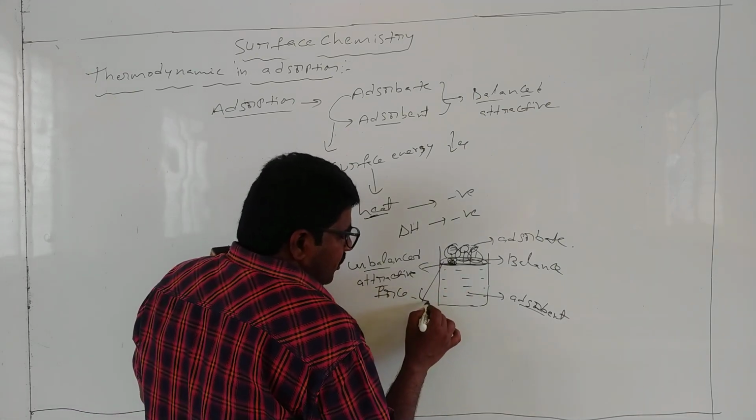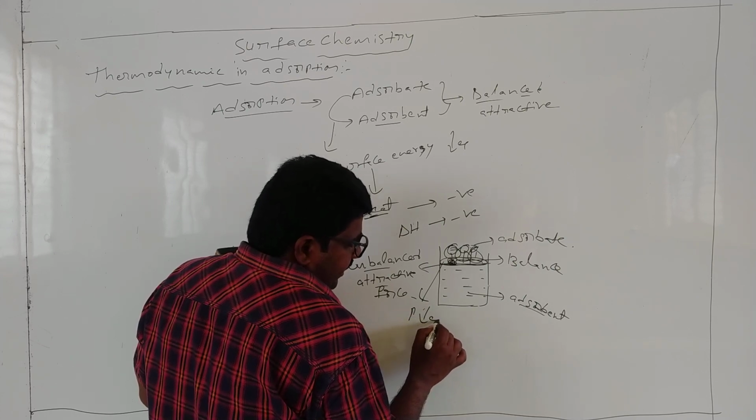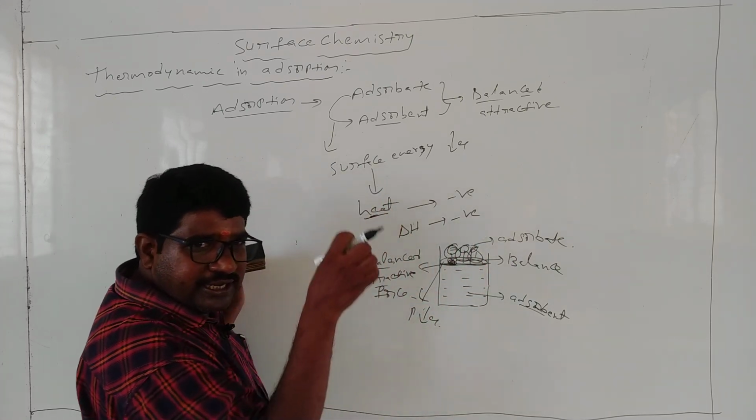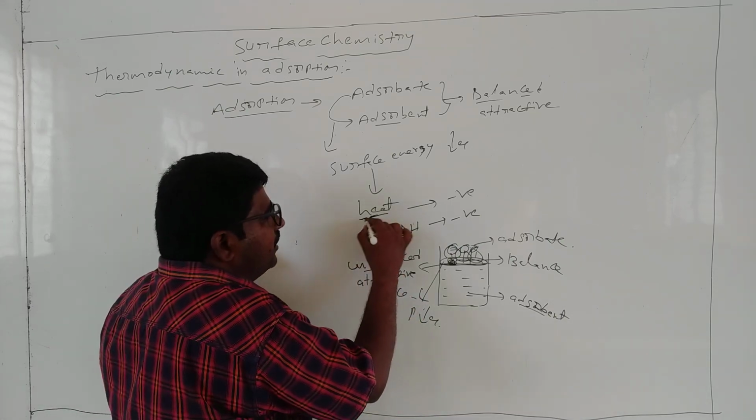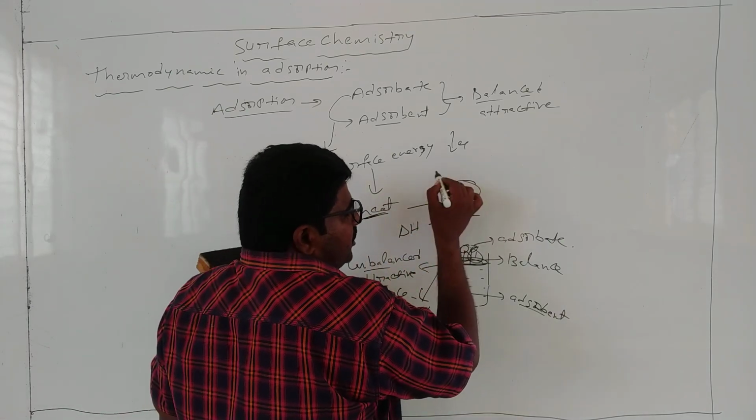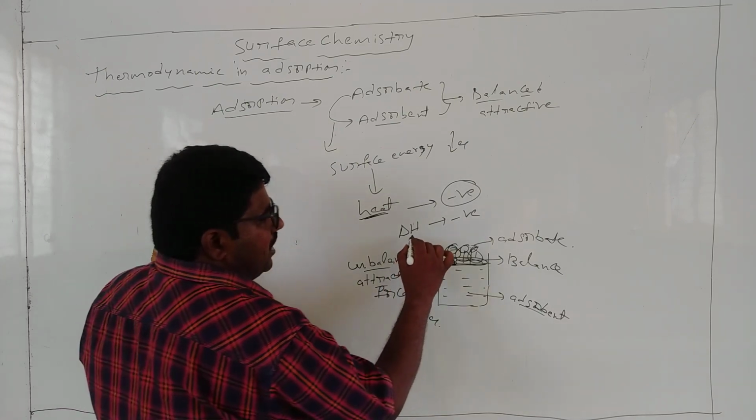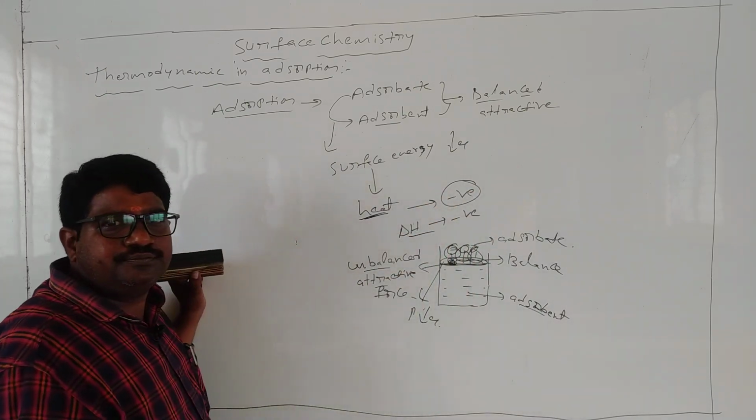Because here the pressure also decreases. The energy also decreases. Energy decreases means, here energy is nothing but heat. Here heat also means negative. That means delta H is negative.